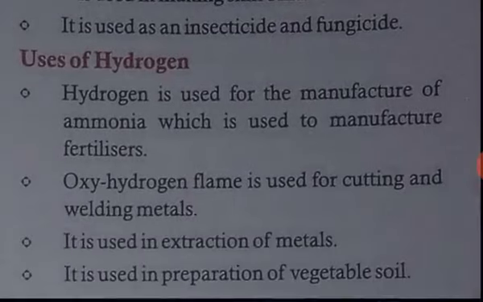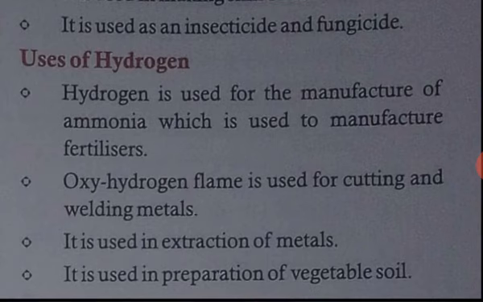Uses of hydrogen. Hydrogen is used in manufacturing ammonia, and the oxyhydrogen flame is used for cutting and welding metals. It is used in the preparation of vegetable oils and is also used in the extraction of metals.